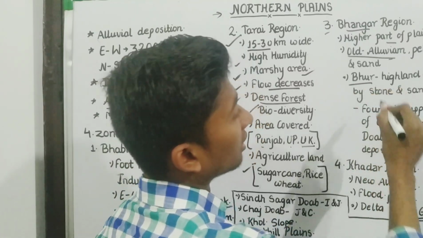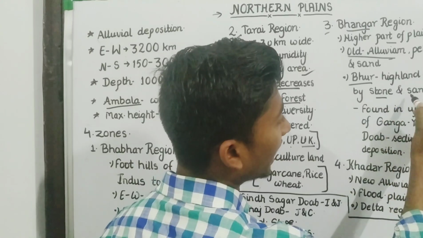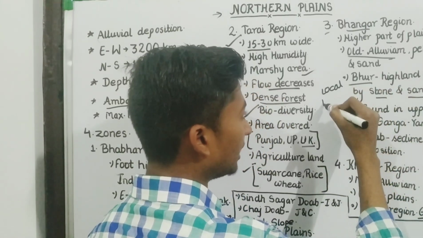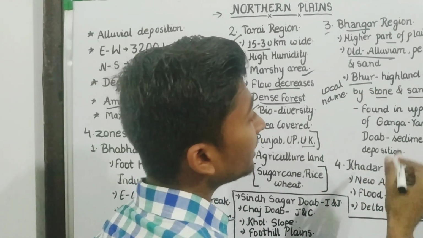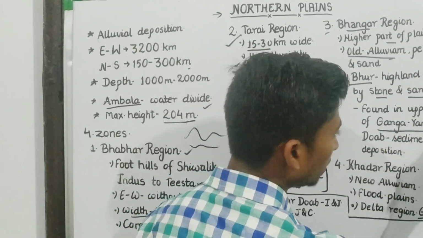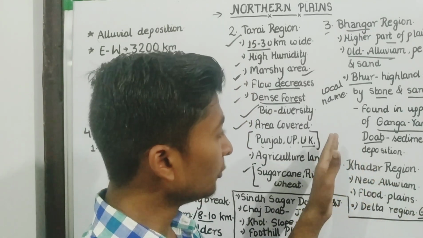The word Bhur is the highland created by stone and sand. This is the local land, local land given by Punjabis. Okay, and this is found in the upper part of the Ganga and Yamuna Doab.